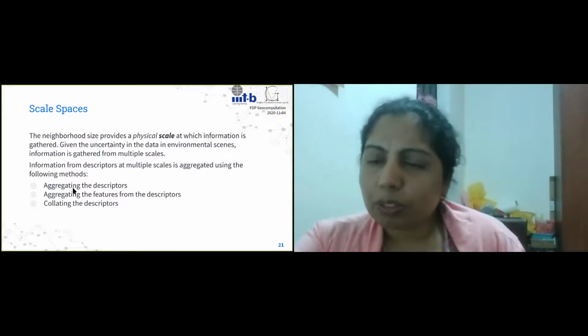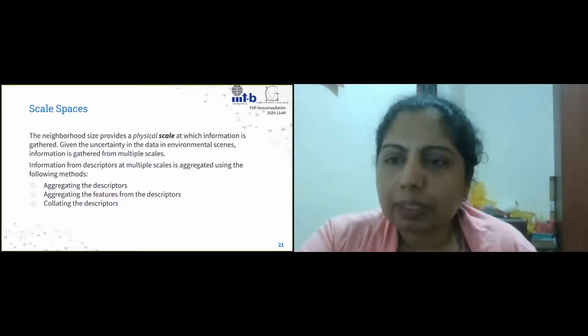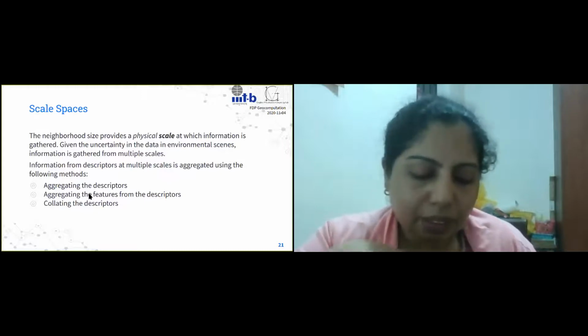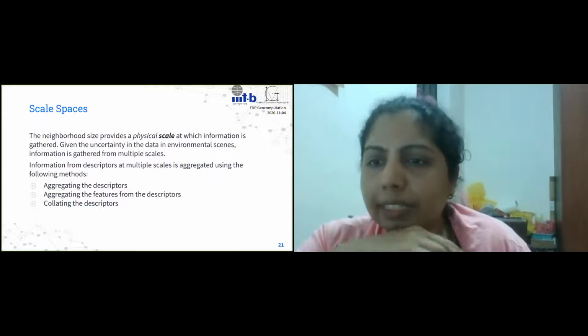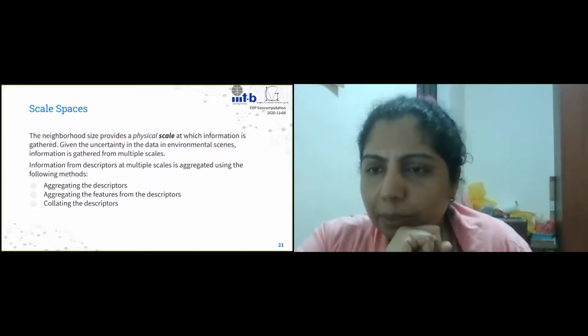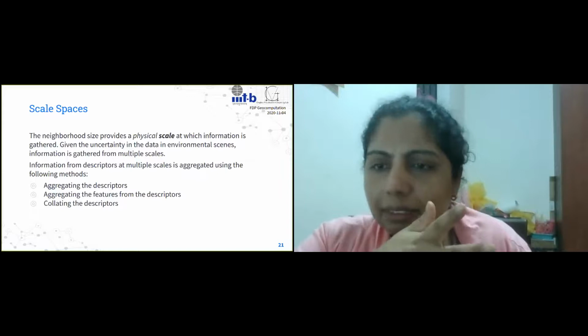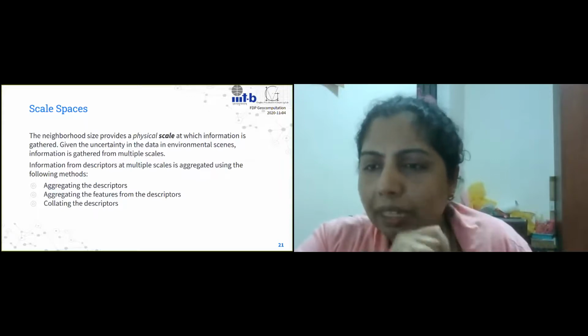Now we move on to something called scale spaces. The idea of scale spaces is that whatever we are saying is actually dependent on what we had decided as the neighborhood volume. The neighbor search volume decided who is going to get allocated as my neighbor. Now the search volume can have any size.